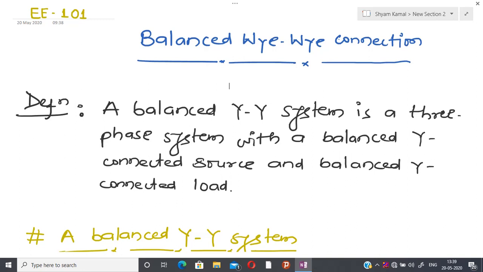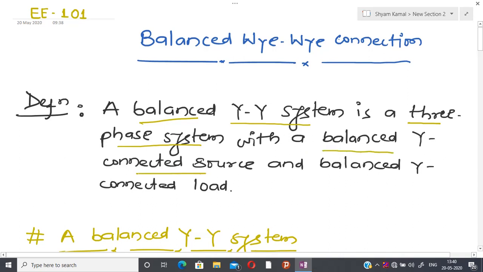So now let us first define what is the meaning of a balanced YY system. A balanced YY system is a three-phase system, meaning the source as well as the load are in three different phases, with a balanced Y connected source and a balanced Y connected load.